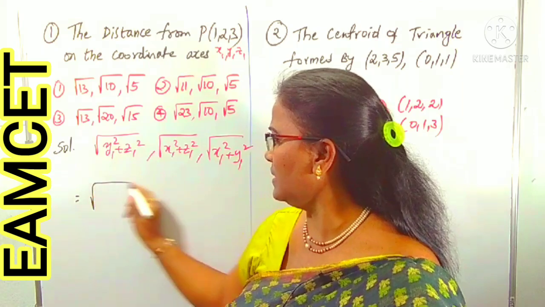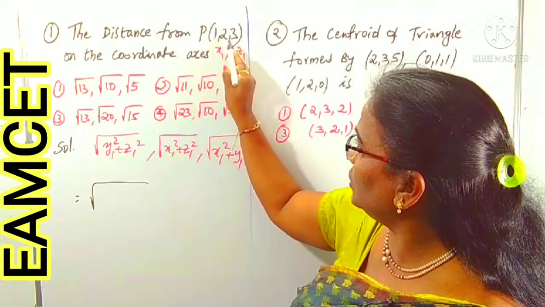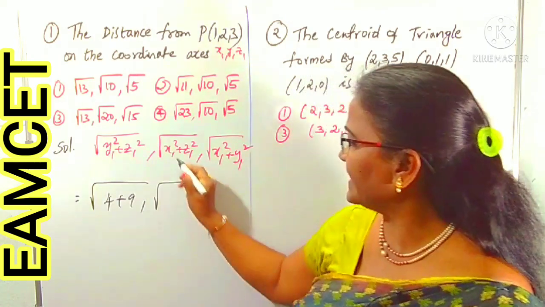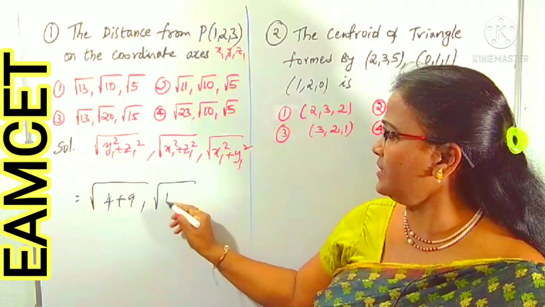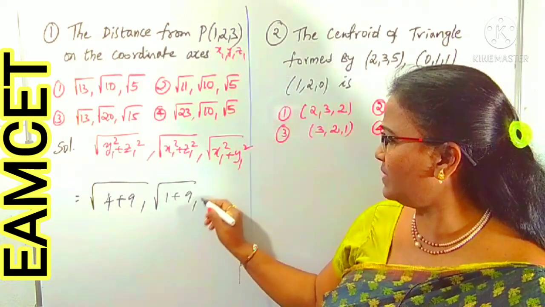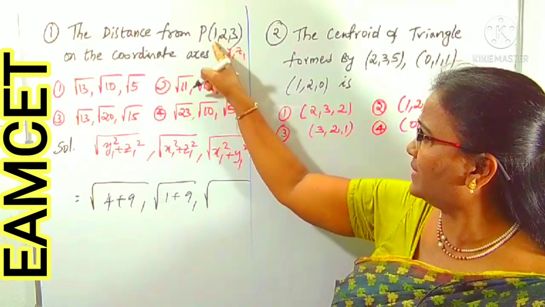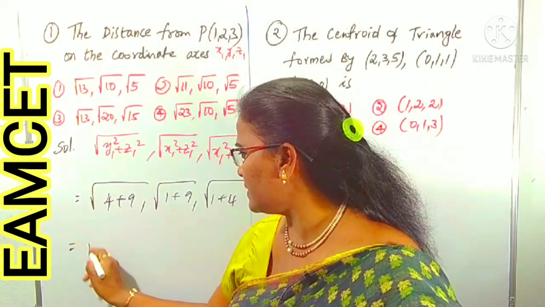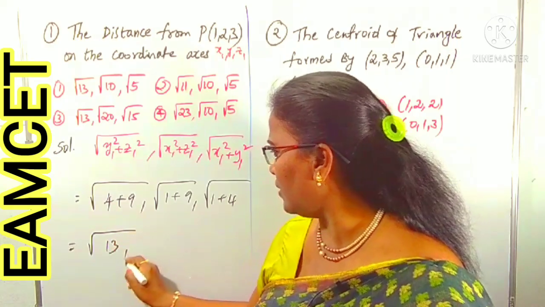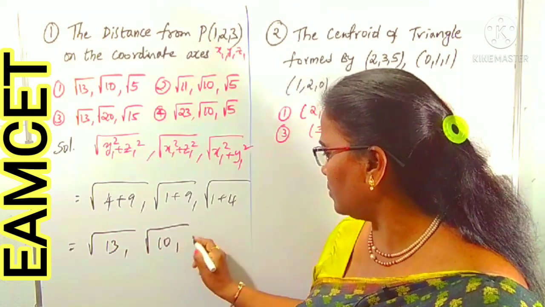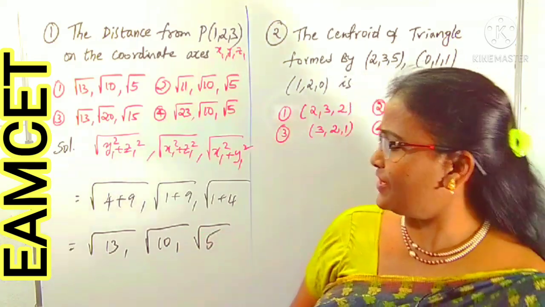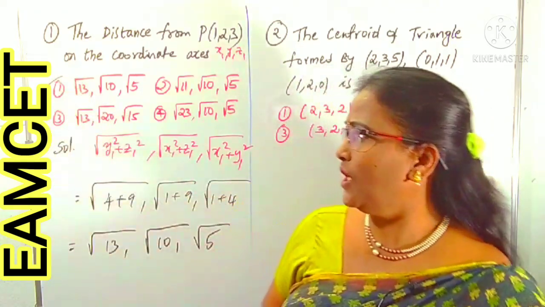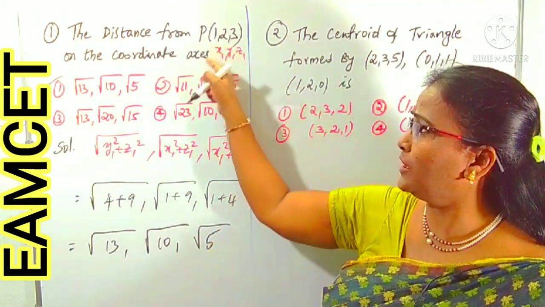So, this is root over, according to our given point, y1 square is 2 square 4, z1 square 3 square 9, 4 plus 9, comma, root over x1 square plus z1 square, 1 square 1 plus 3 square 9, right. What is next? Root over x1 square plus y1 square, 1 square is 1 plus 2 square is 4. Therefore, the distances are root over 9 plus 4, 13, comma, root over 9 plus 1, 10, comma, root over 1 plus 4 is 5. So, which option? Root 13, root 10, root 5. It is clearly the first option. You have to remember the distances from a point to the coordinate axis.